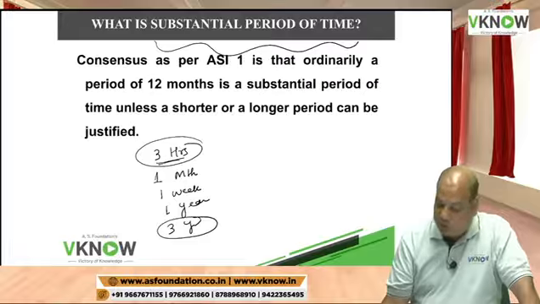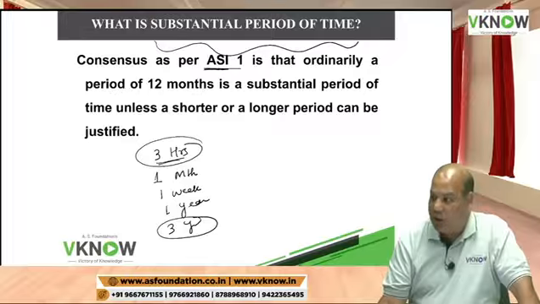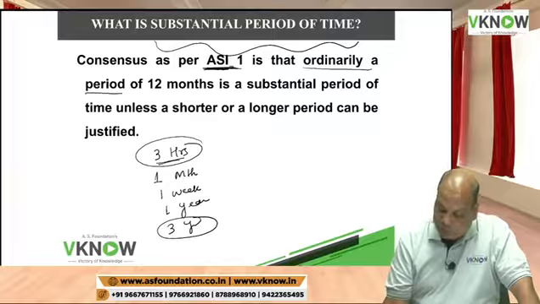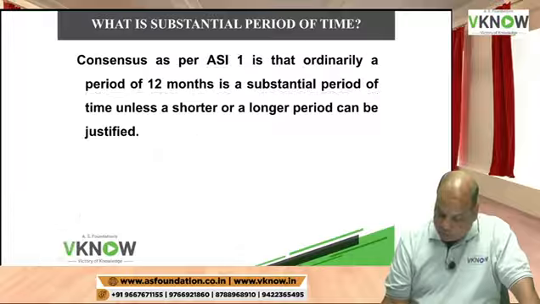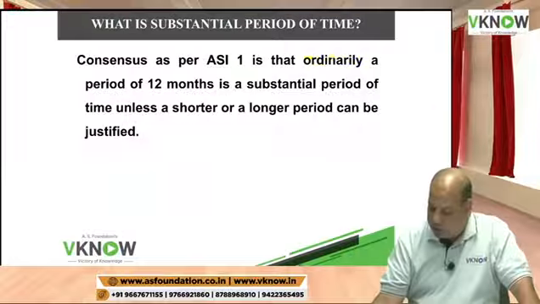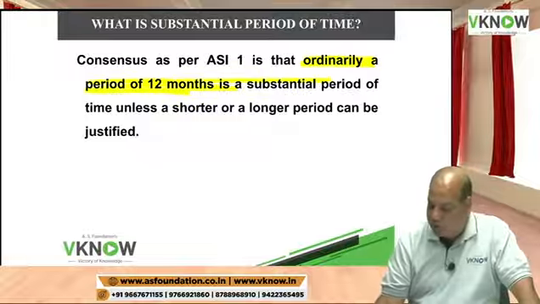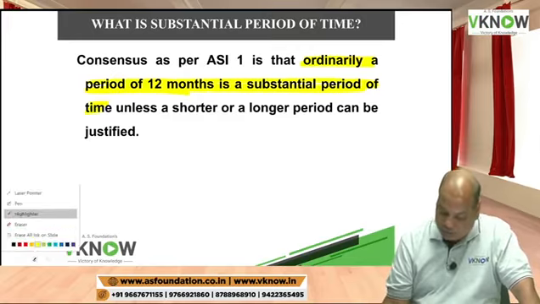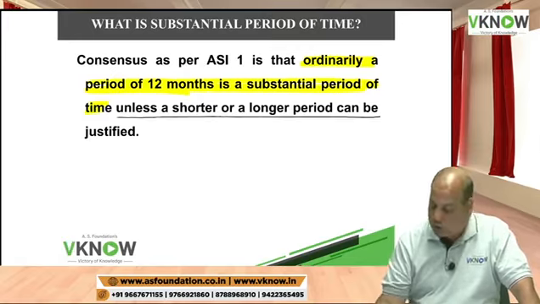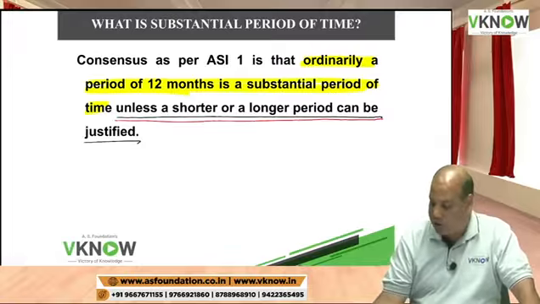So therefore, the Institute has said in Accounting Standard Interpretation 1 that ordinarily a period of 12 months is a substantial period of time. So what they are saying is, ordinarily, generally, 12 months is a substantial period of time. However, understand, very important, double underline, unless a shorter or a longer period can be justified.